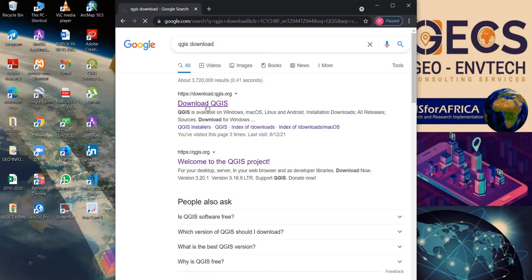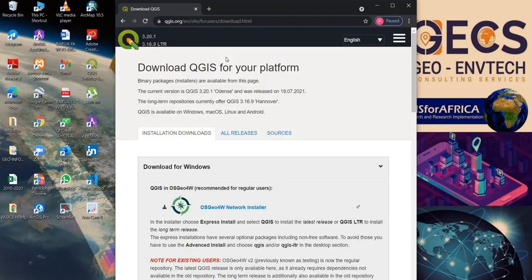So I open the QGIS website. As you can see, it is qgis.org. Now you can see that here we are, and the latest version of QGIS is 3.20.1.